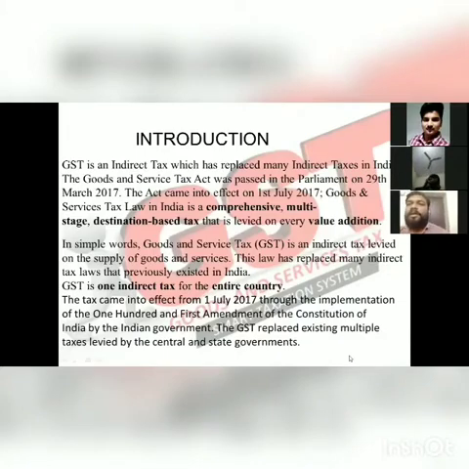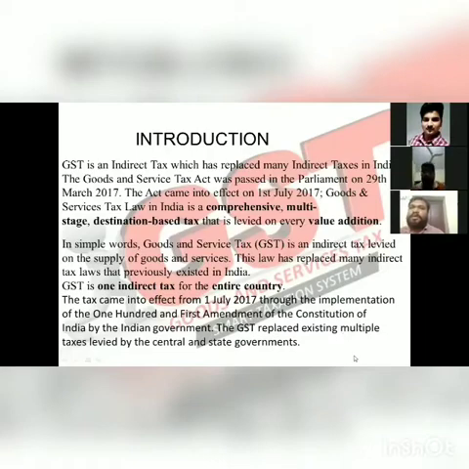So first of all, we are going to tell you the introduction of GST, that what is GST. So as we all know, GST is goods and service tax. GST is indirect tax, which has replaced many taxes in India. The goods and service tax was passed in Parliament on 29th March 2017, which was done by our finance minister at that time, who was late Arun Jaitley ji. The act came into effect 1st July 2017.